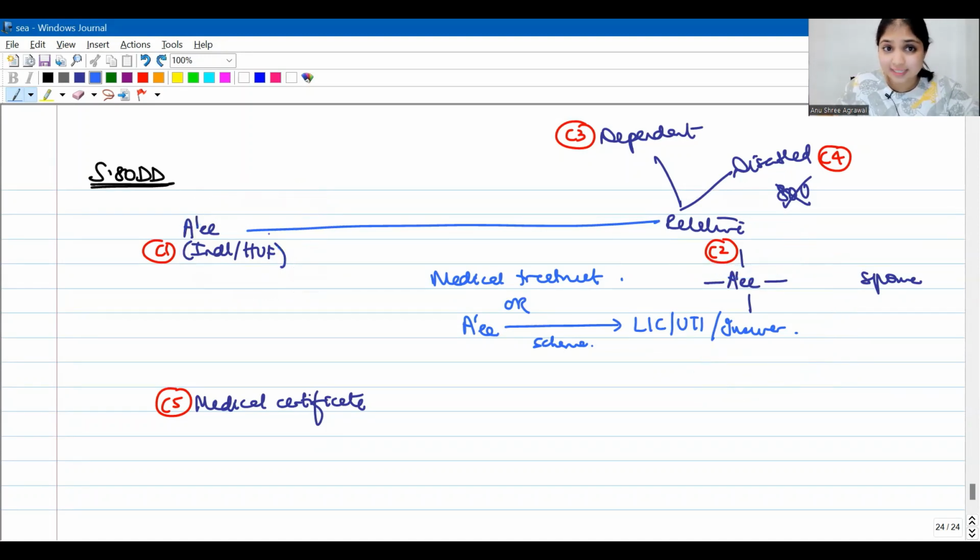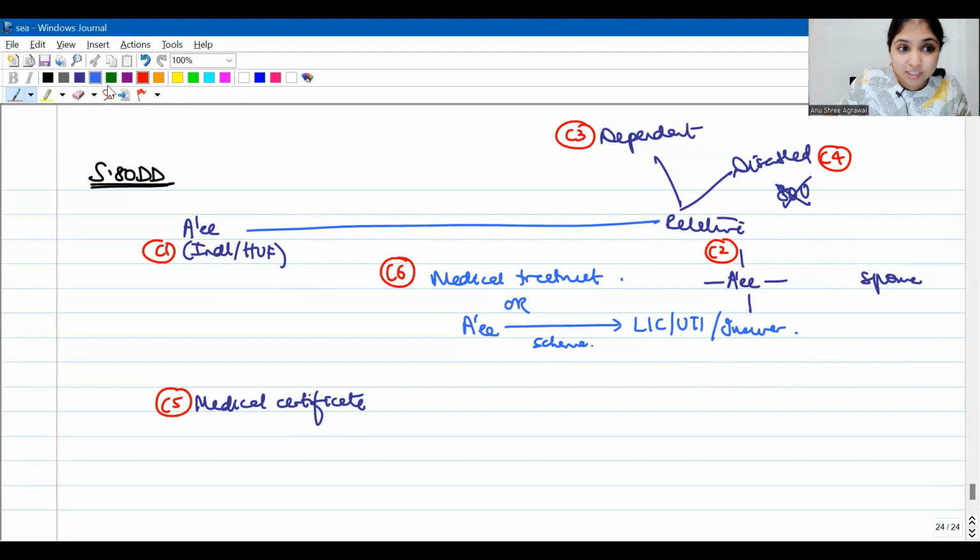The logic is something like this. Right now, the assessee is taking care of this relative. But what if the assessee dies? Then what will happen to this dependent disabled relative? So for the maintenance of this dependent disabled relative after the assessee's death, now itself, during his lifetime itself, the assessee is contributing to this scheme every year. Okay, now in case the assessee dies, under this scheme, this dependent relative will get money from the insurance company either in the form of annuity or in the form of lump sum. Alright, so this is my 6th condition.